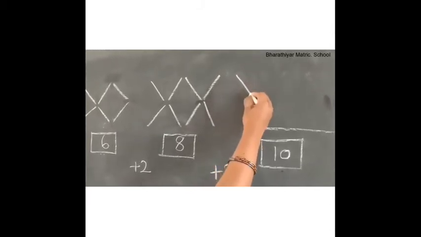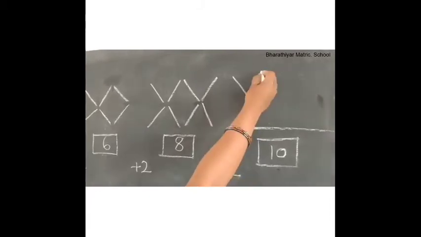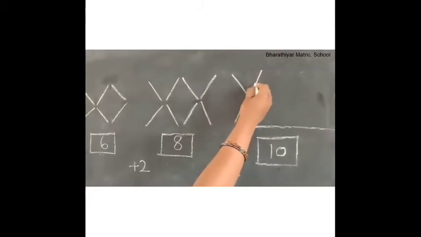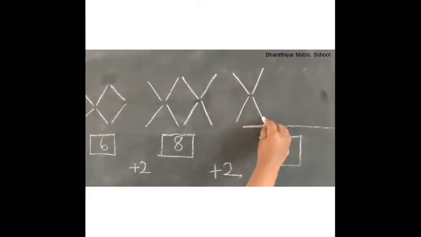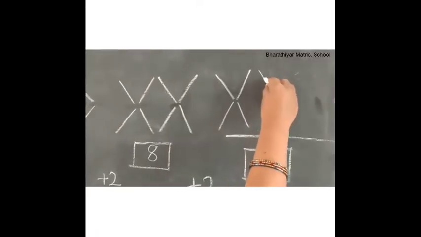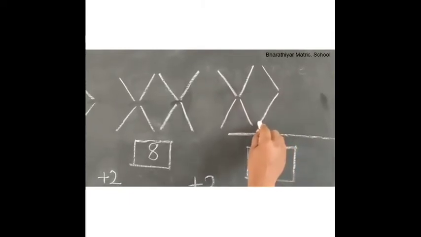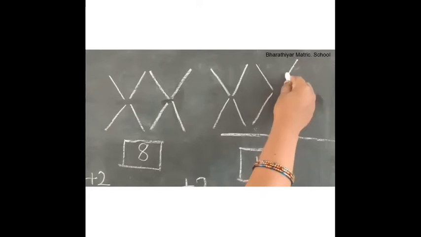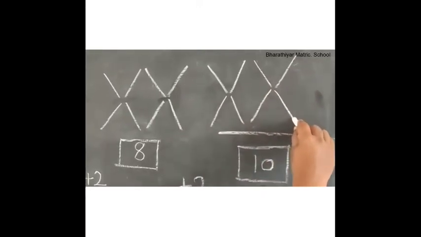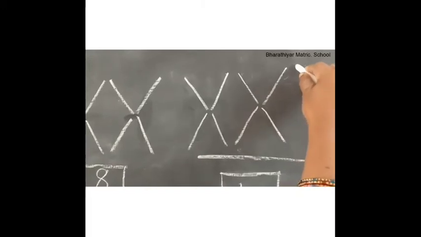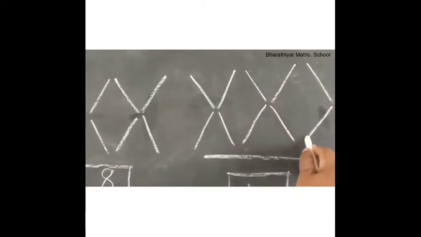Left slanting stick, right slanting stick, right slanting stick, left slanting stick, left slanting stick, right slanting stick, right slanting stick, left slanting stick, next left slanting stick, right slanting stick.